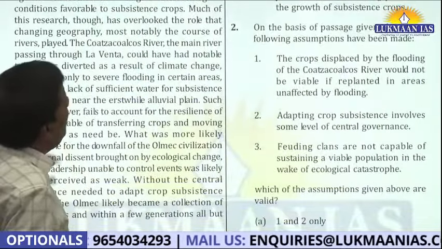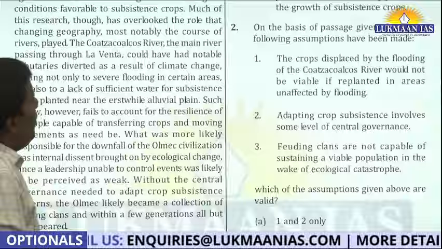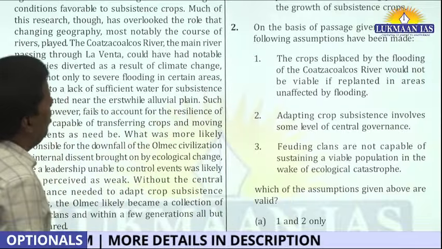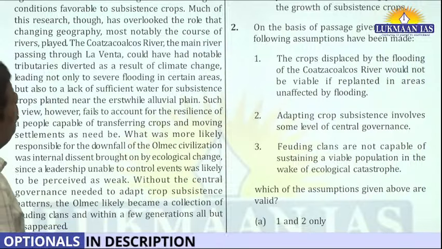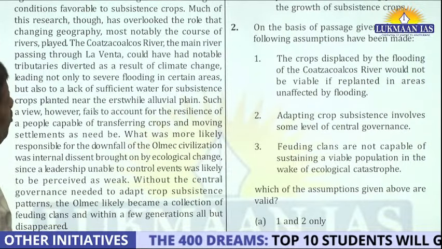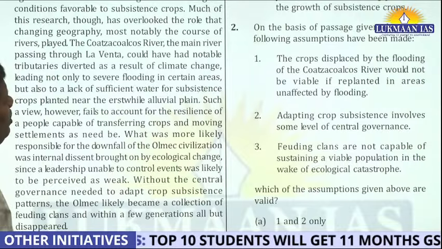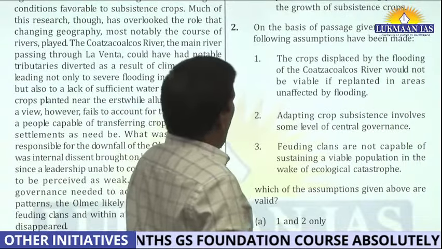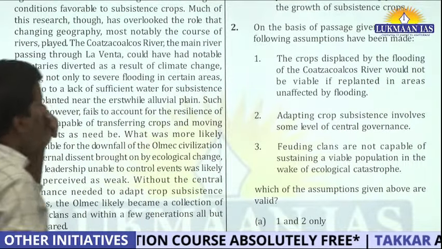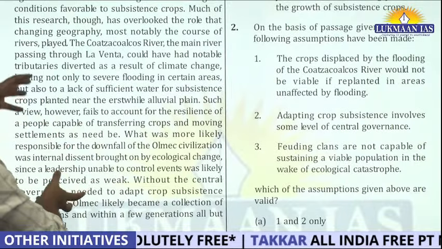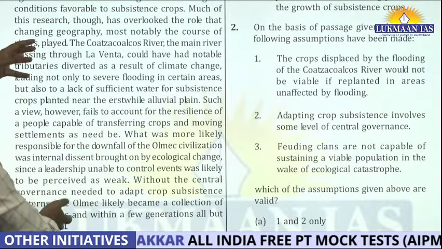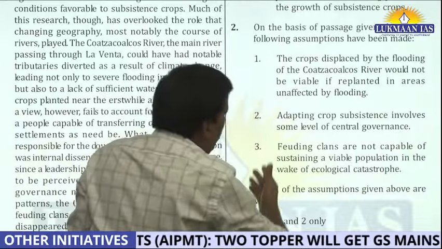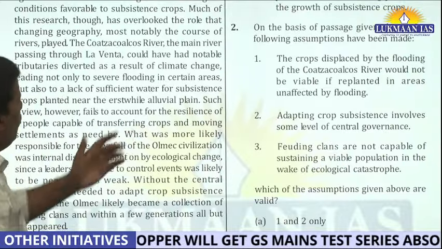Now, let's say the next part. On the basis of passage given above, the following assumptions have been made. Now, let me see what assumption they are talking about. I will just read. The crops displaced by the flooding of this river would not be viable if replanted in areas unaffected by flooding. Okay. See, now what the question is, author said something, right? But author did not explain that. If he is not explaining that, he assumed something. And you have to say which of the three options is correct here.